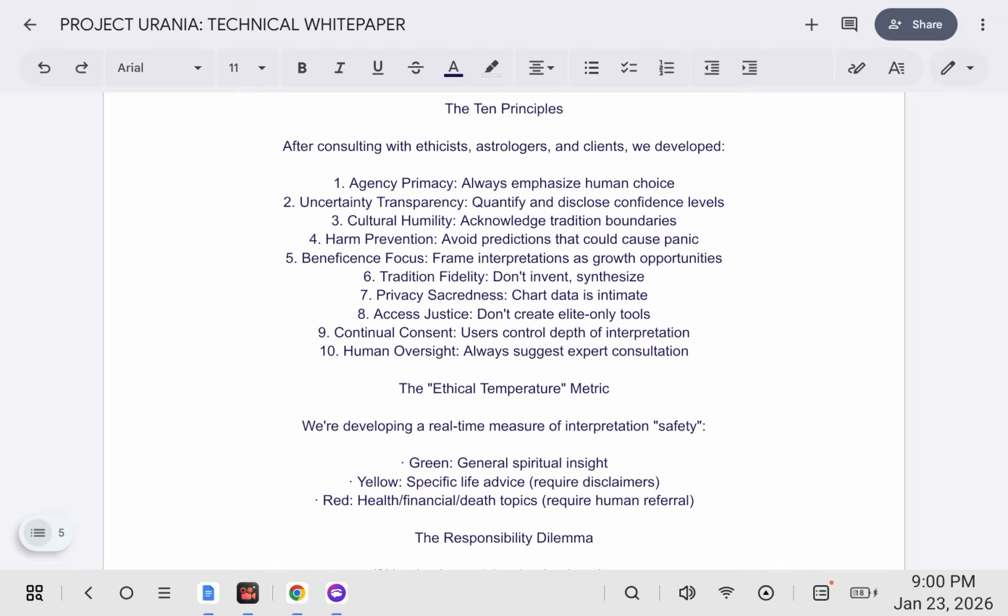The ethical temperature metric: we're developing a real-time measure of interpretation safety. Green, general spiritual insight. Yellow, specific life advice, require disclaimers. Red, health, financial, death topics, require human referral.